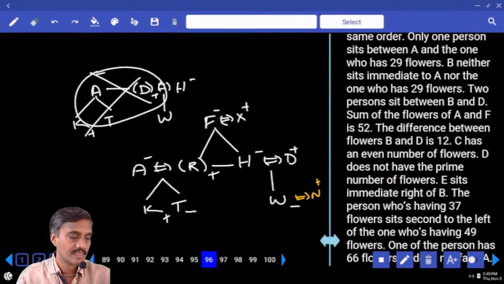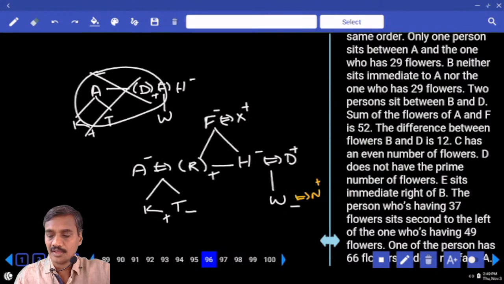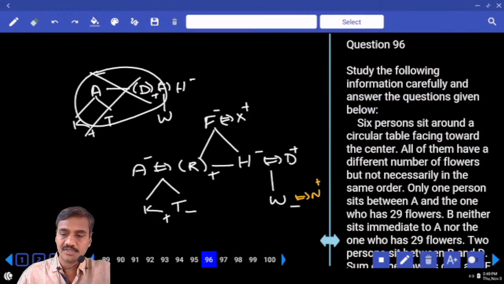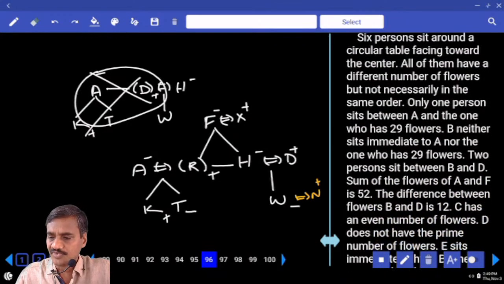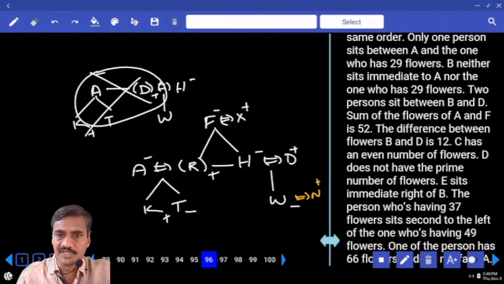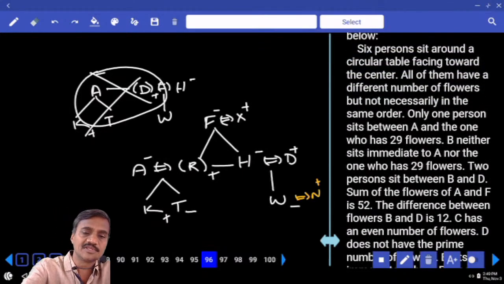The next one, 96 to 100. Now in this 96 to 100, there are some 6 persons around a circular table, and what is the information here? There are some numbers given as well. Now one more parameter is added to this one.